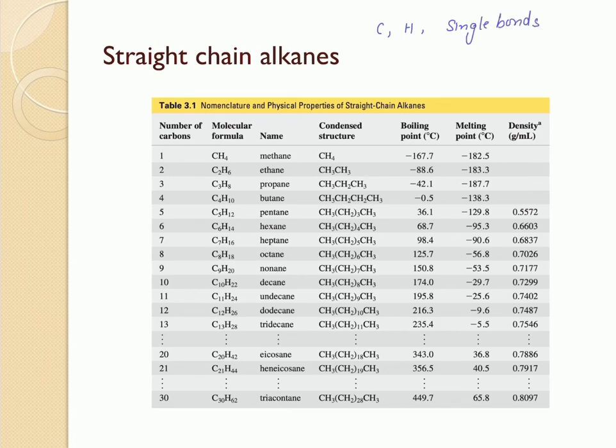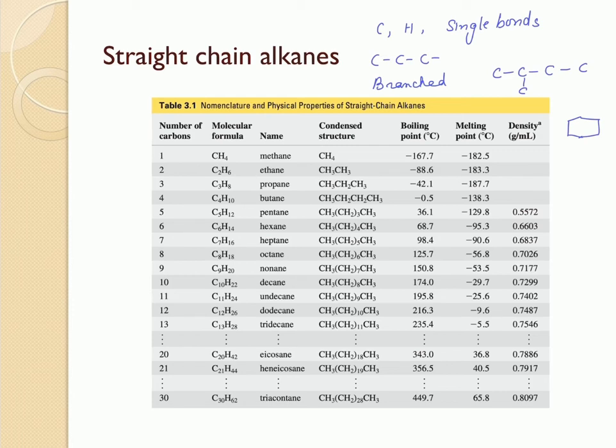Alkanes can be either straight chain alkanes, where the carbons are arranged in a row, or they can be branched, where some of the carbons are going to exist as branches on the long carbon-carbon chain, or they can also be cyclic.